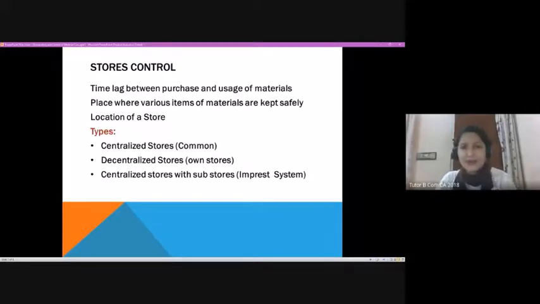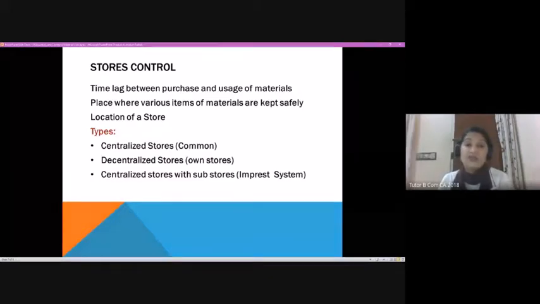So that's the general purpose when we are talking about a big concern. There would be a time lag between the material purchase and usage. In that time lag, we need something called storage. And for that storage purpose, of course, to manage it effectively, we need stores control.